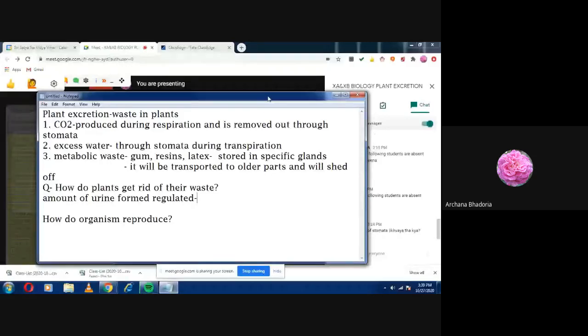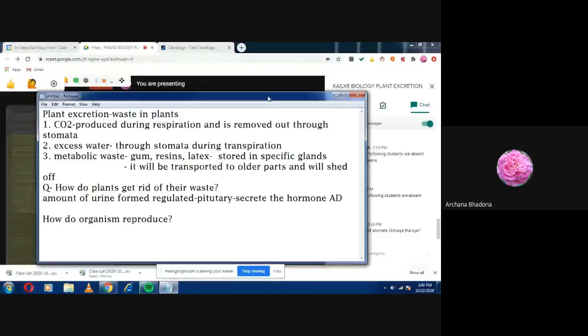Same way, if more water is there in the body fluid, I'm talking about the body fluids. If the water content of the body fluids is more, then what will happen? There are receptors, the chemoreceptors sense it, and remember that receptors will send the signal to the pituitary. The pituitary will get the signal, and it will secrete the hormone. So write down, it will secrete the hormone ADH.